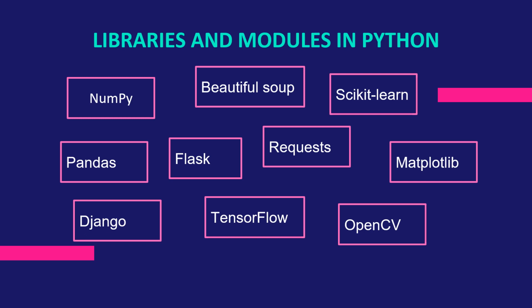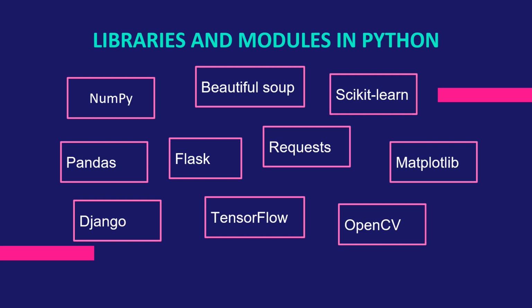NumPy, a library for numerical computing that provides support for large, multi-dimensional arrays and matrices, as well as a large collection of mathematical functions. Pandas, a library for data analysis that provides tools for working with tabular data structures such as CSV files and Excel spreadsheets. Matplotlib, a plotting library that provides tools for creating 2D and 3D plots and visualizations. Scikit-learn, a library for machine learning that provides tools for classification, regression, clustering, and more. TensorFlow, a library for machine learning that provides tools for building and training neural networks.